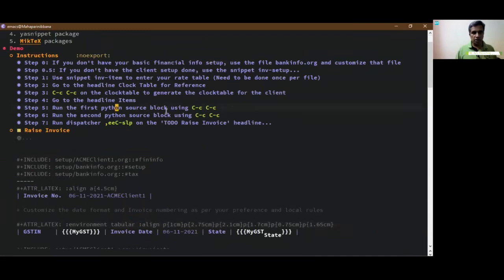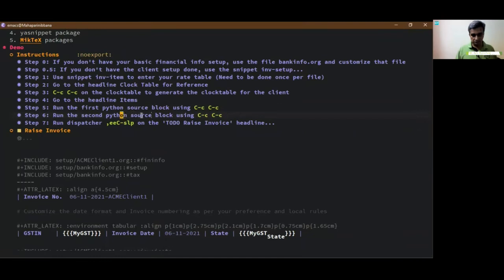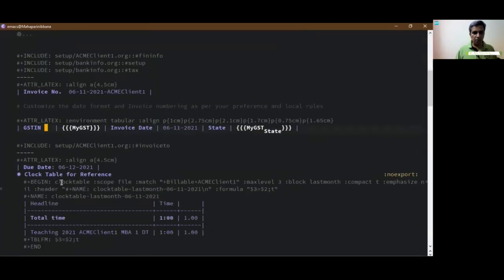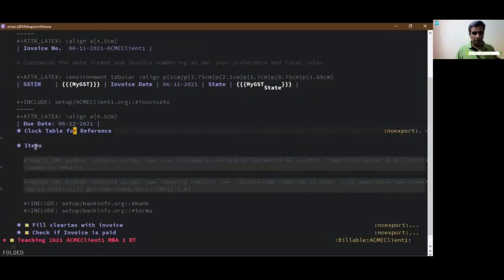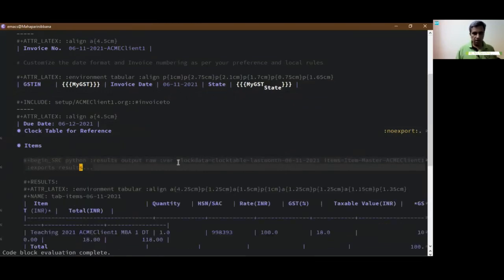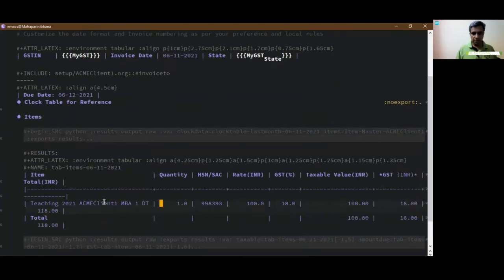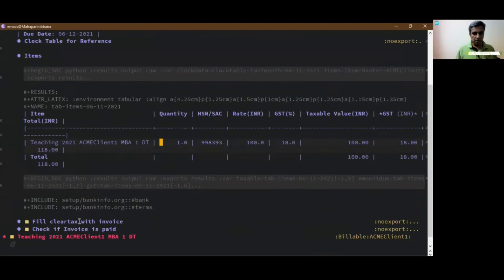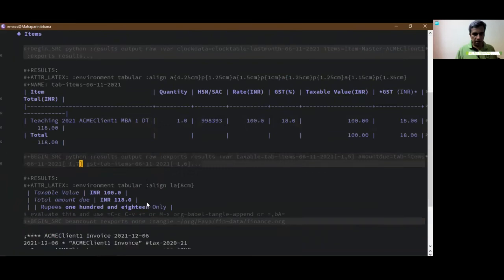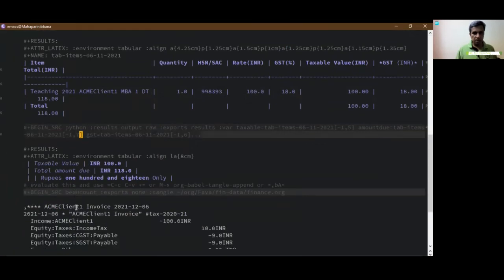Go into the Python block and do Control-C, go to the Python source block, second one, and do Control-C rather. And then finally come back to raise invoice and do dispatcher, which is export into PDF. Okay, let's do that. First one is I just run this code and it generated this table for me. Okay, so it has all the details. Now we go into the second source code block and do all this, and it has generated this stuff.